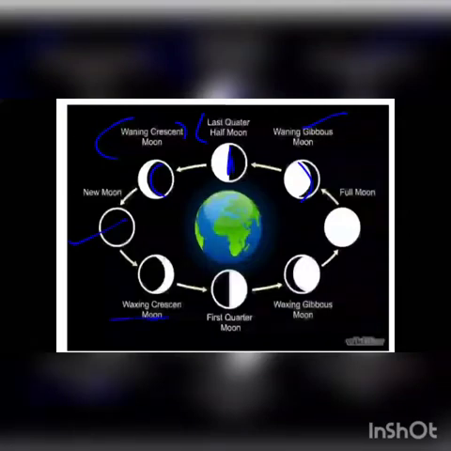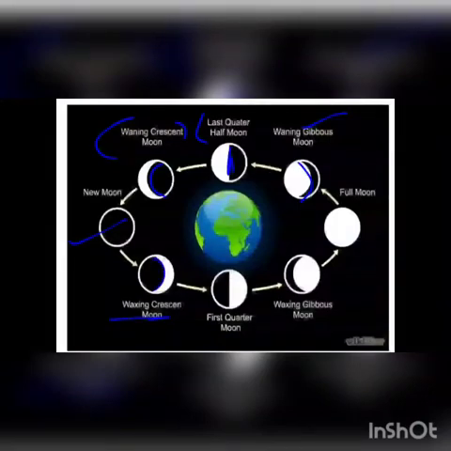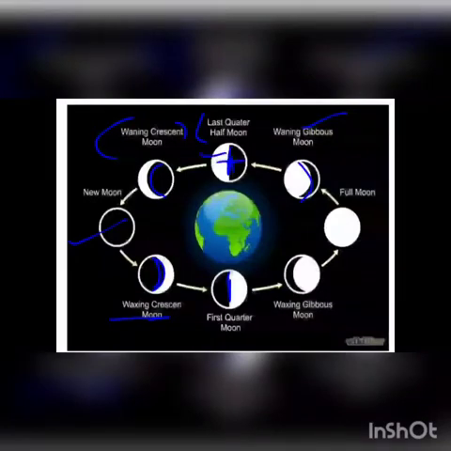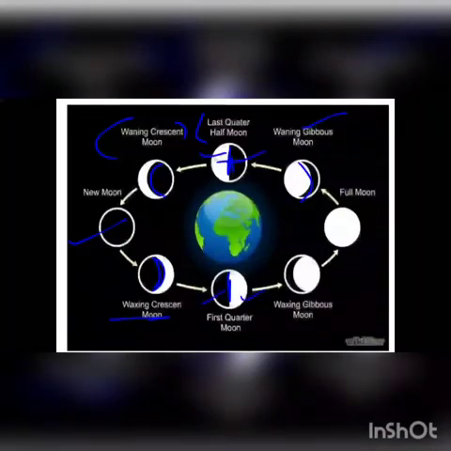After that, the waxing period will start, which means the increasing size. The dark part will remain dark, and only this lighted part we can see on the earth. Then half part, now the phase is changed. Here it was light, here it was dark, and here again the phase is changed.